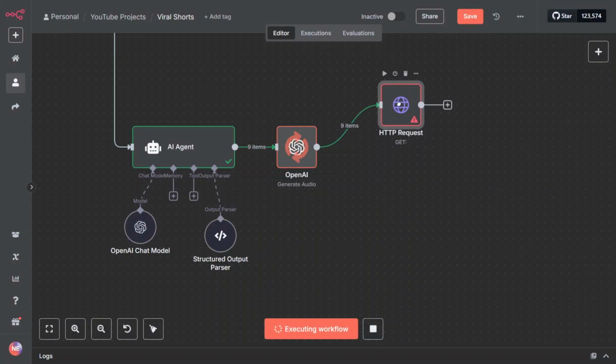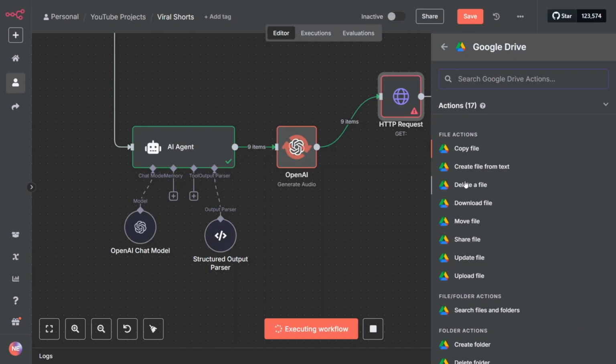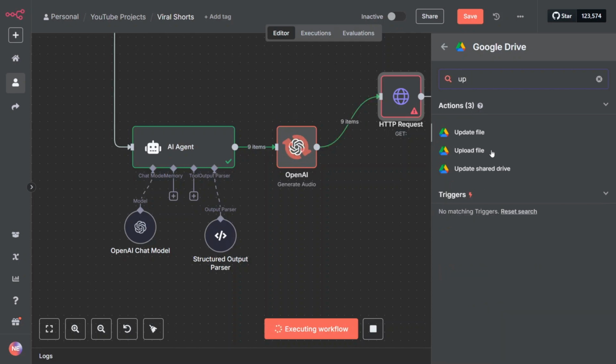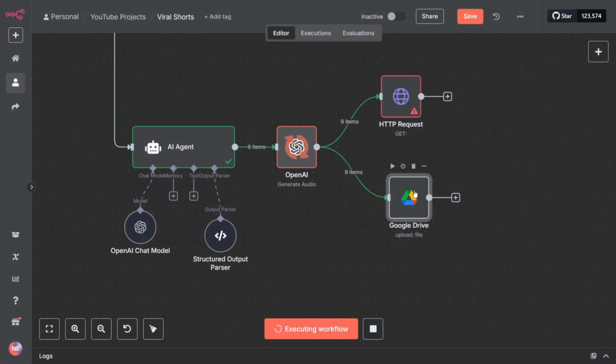At the very same time as we are trying to get a video, we will also want to store this audio inside our Google Drive. So let's extend another node and search for Google Drive. And we are going to upload this file. So let's search for upload. Here we have upload file, click upload file. So now we will be doing two things concurrently. Let's start by configuring the HTTP request.